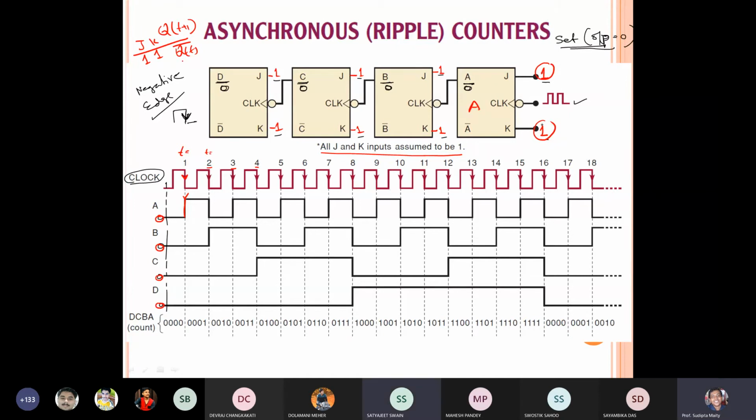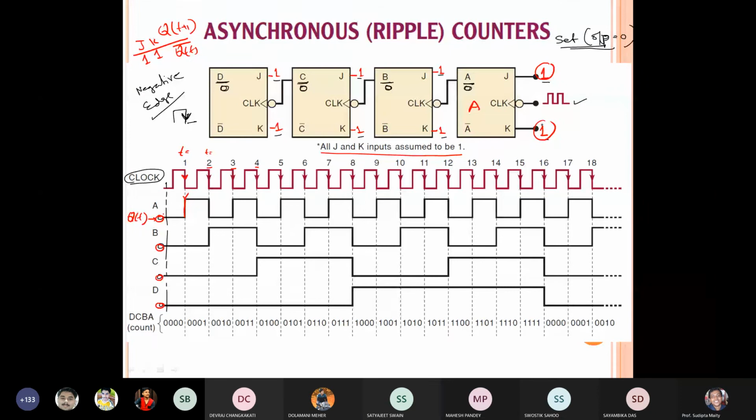At t equal to 1, what will be the output of QT prime? Answer, what is QT prime? Initial is 0, so QT prime will be 1. Step by step you follow, otherwise you cannot solve the problem. Initially, what is the output? Zero. So initially all the outputs are 0.